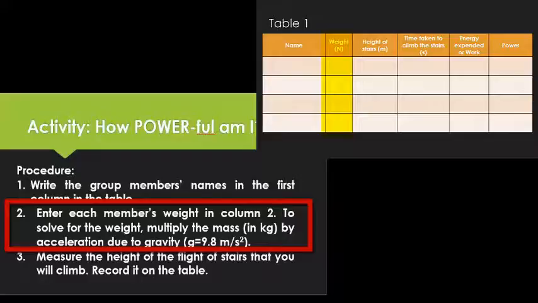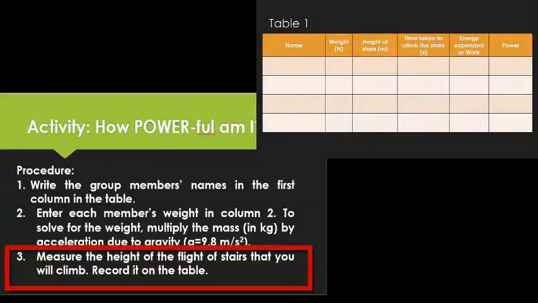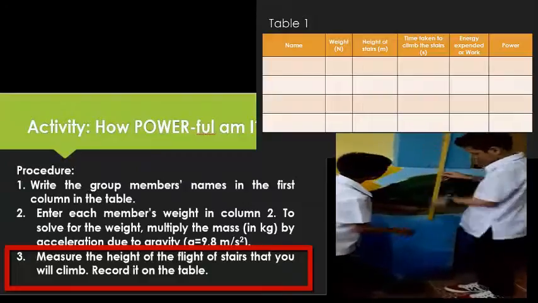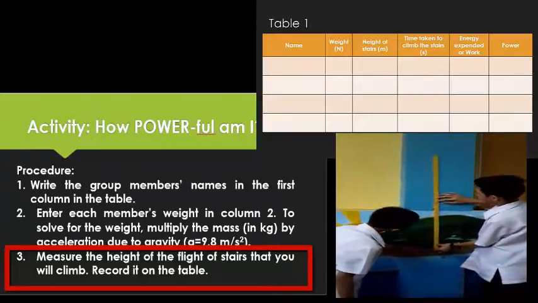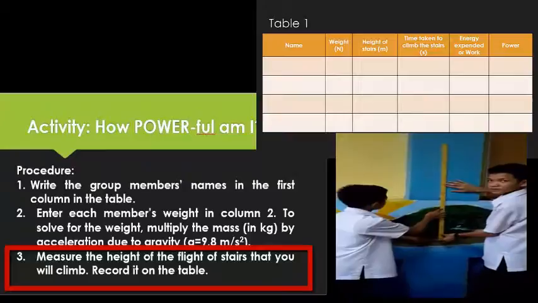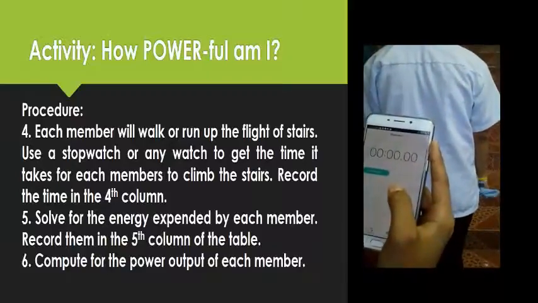To solve the weight, multiply the mass in kilogram by the acceleration due to gravity, which is 9.8 meters per second squared. Number 3. Measure the height of the flight of stairs that you have climbed. Record it on the table. Number 4.